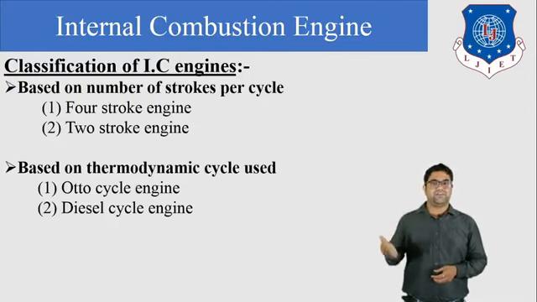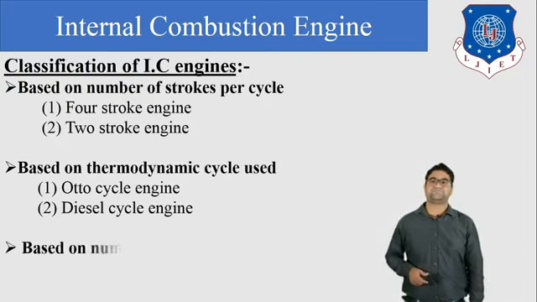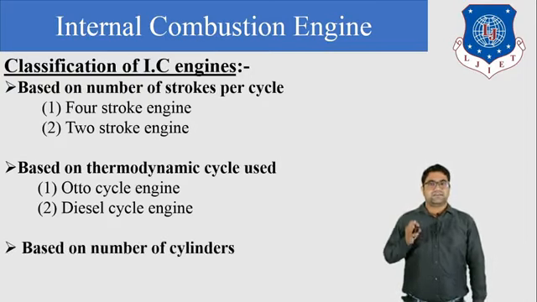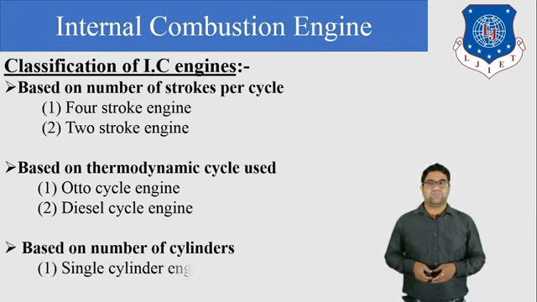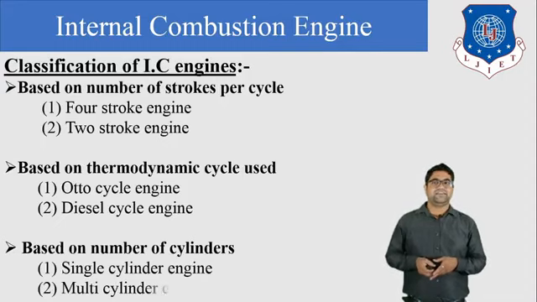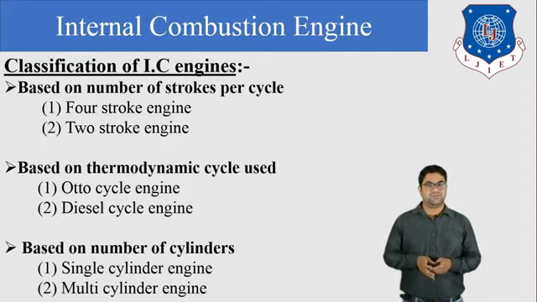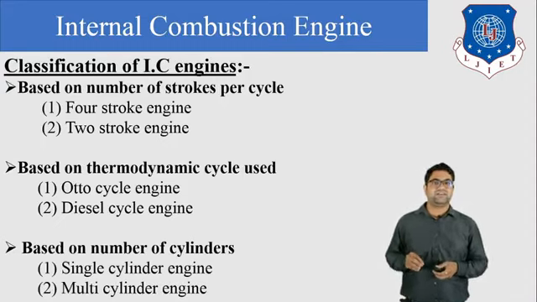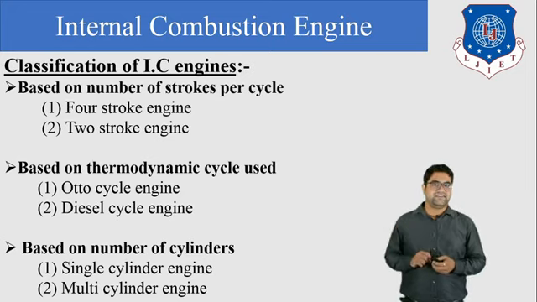In chapter number 5 we also discussed the difference between the Otto cycle and the diesel cycle. Next is the classification of IC engine based on the number of cylinders: single cylinder engine and multi-cylinder engine. Generally, in our two-wheelers we are using the single cylinder engine.